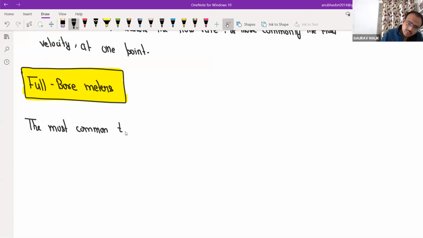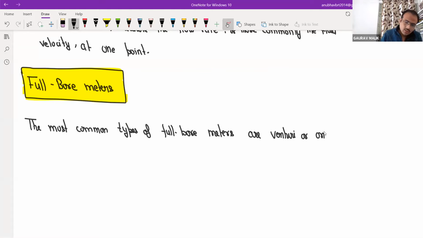The most common types of full bore meters are venturi or orifice meters, and variable area meters.